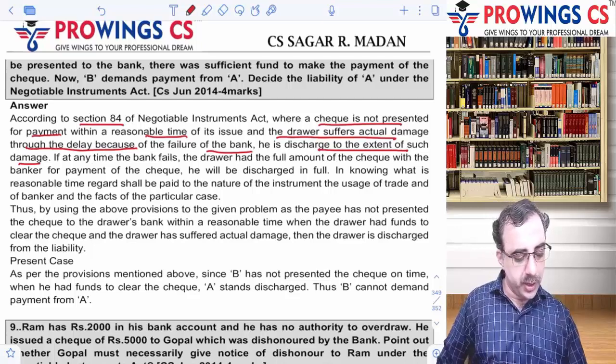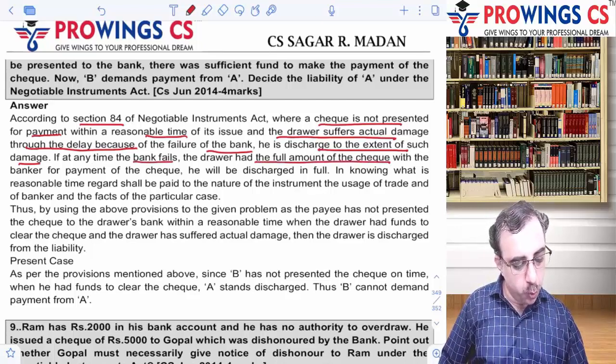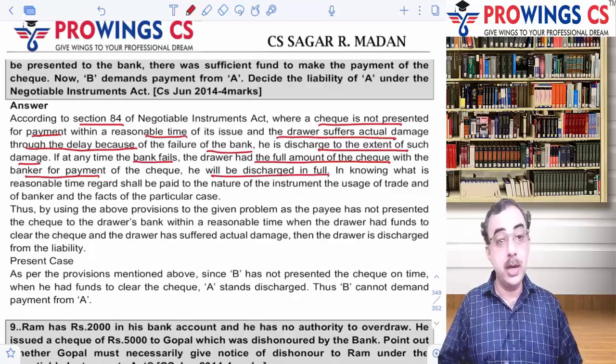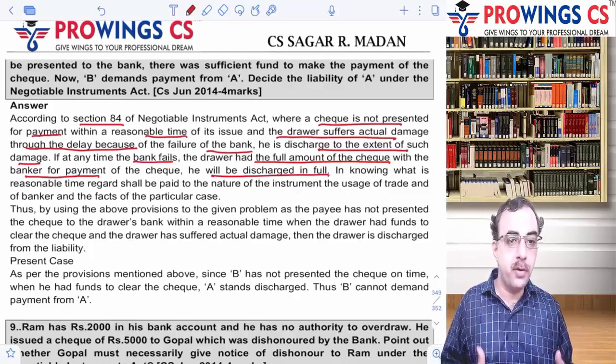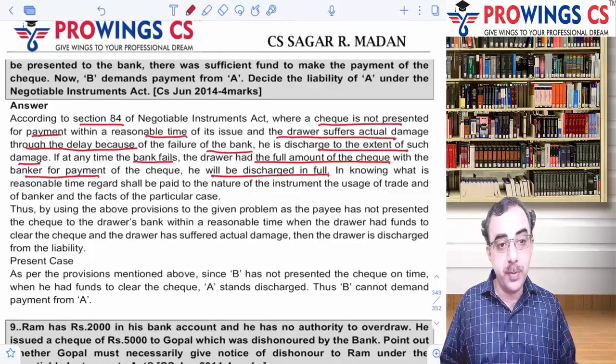Okay, so if at any time the bank fails, and the drawer has the full amount of the check with the banker for the payment of the check, he will be discharged in full. Okay, so देखो अपने पास बैंक में पूरा पैसा है, लेकिन अगर बैंक अपनी ड्यूटी में फेल करता है, the drawer is not made liable, and before the relationship is spoiled, you have to present the check.